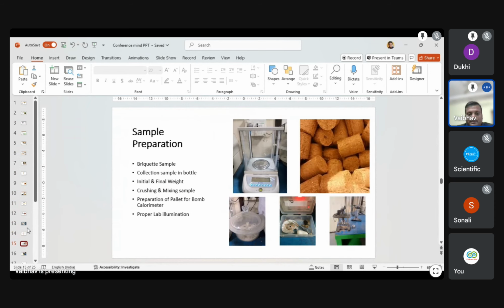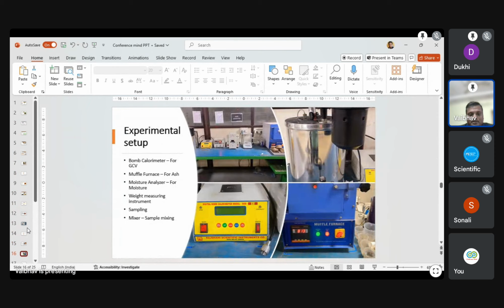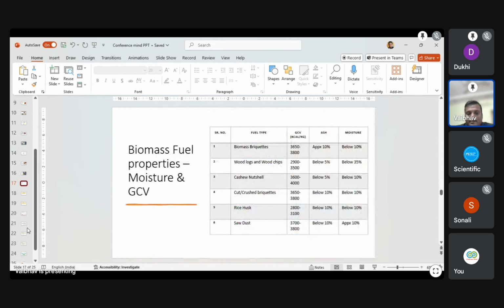This is the sample preparation: briquette collection in a sample bottle, initial weight and final weight, crushing, mixing, and this is the bomb calorimeter. You can see the bomb calorimeter, proper lab illumination, and the muffle furnace also. These are the sample preparations with the instruments. This is the experimental setup in my lab: the bomb calorimeter for GCV, the muffle furnace for ash analysis, the moisture analyzer for moisture analysis, some weight measuring instruments, sampling, and sampling mixing.